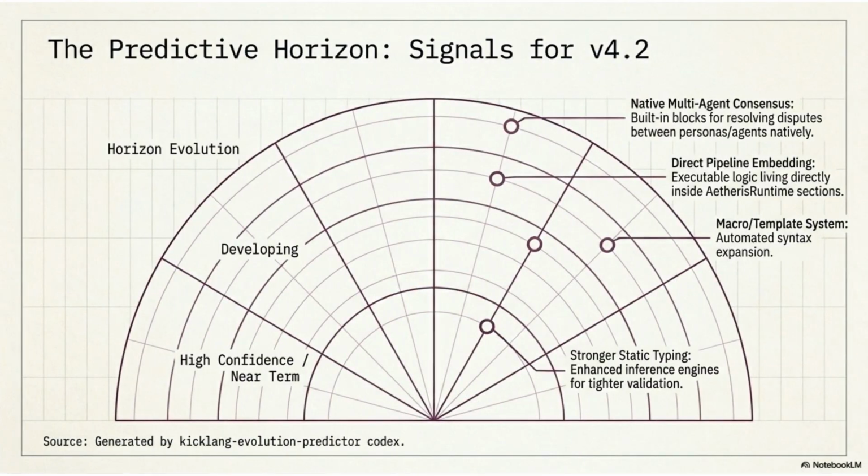Looking at the predictive horizon for version 4.2, we see several signals, including native multi-agent consensus, direct pipeline embedding, automated syntax expansion via a macro system, and stronger static typing for tighter validation.